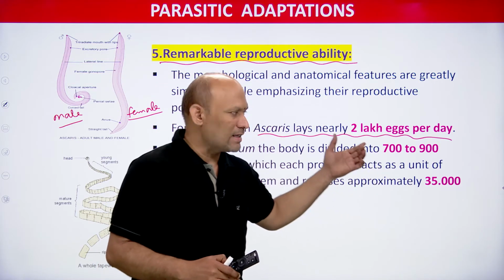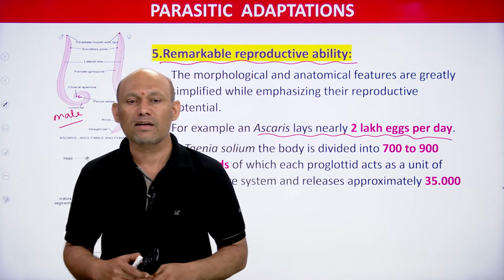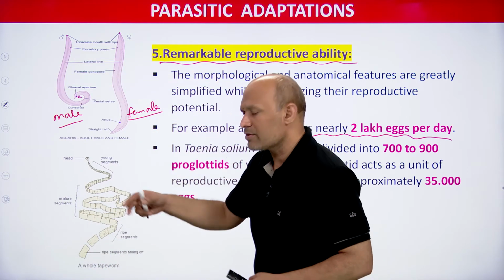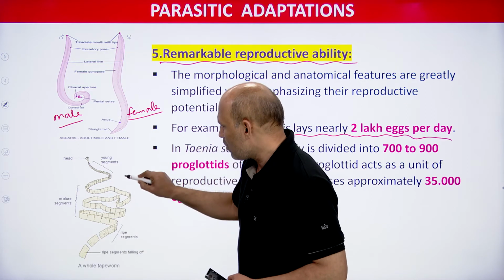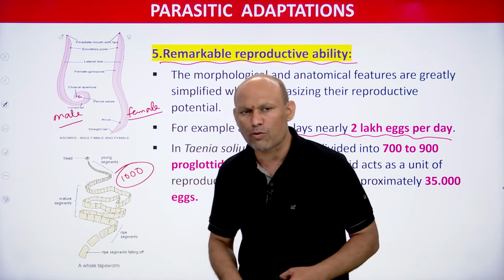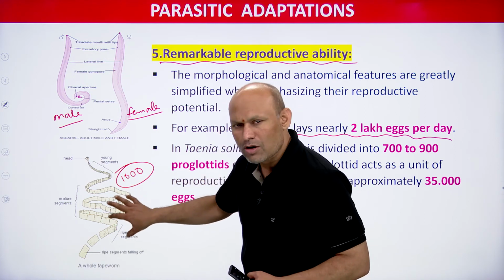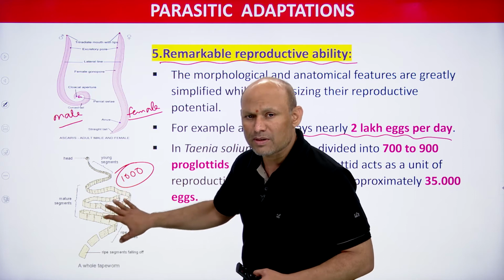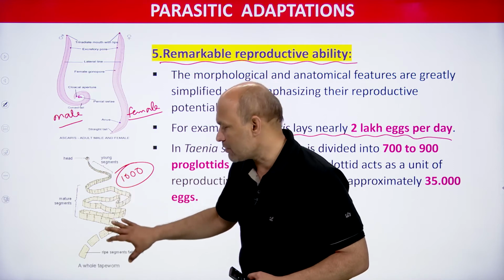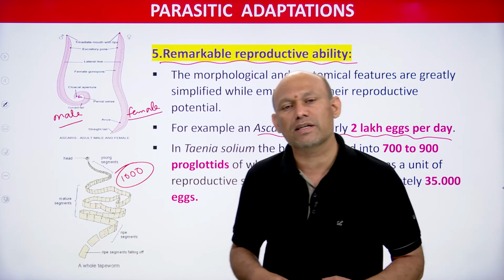So with the help of this simple example, I wanted to make you understand what kind of reproductive ability parasites have. One more example, students, you see, this is Taenia solium. In the body of Taenia solium, approximately you will come across 1000 proglottids, just an approximate number I am providing. Proglottid means segments, right. Of course, true segmentation is not present here, pseudo segmentation is present, students. Why pseudo? We will discuss subsequently. You might have studied in Platyhelminthes, Platyhelminthes organisms exhibit pseudo segmentation.